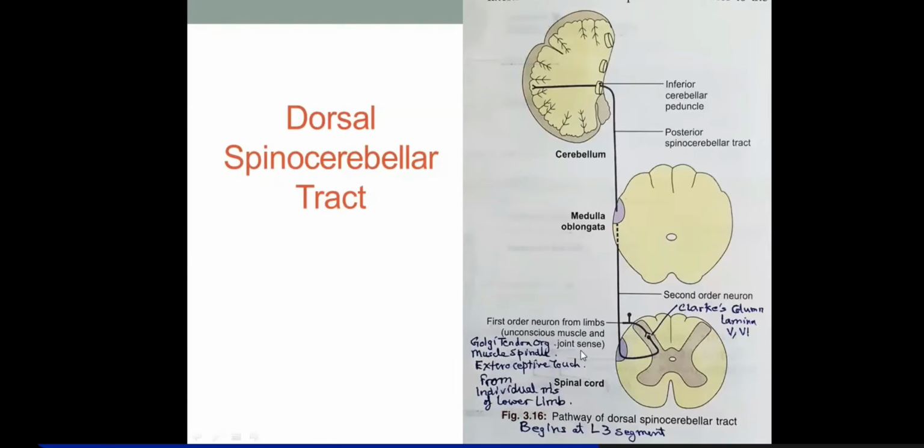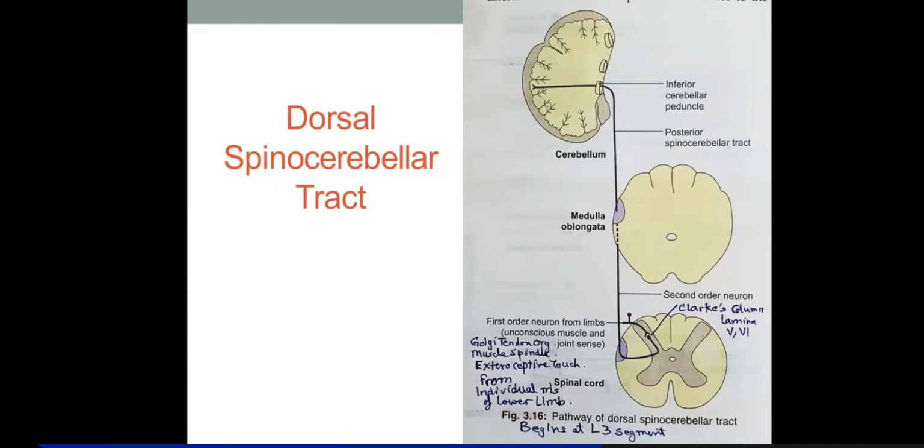Unconscious, the better word is subconscious, sensations from muscle and joint senses. The receptors are Golgi tendon organ, muscle spindle, as well as exteroceptive sensations of touch.